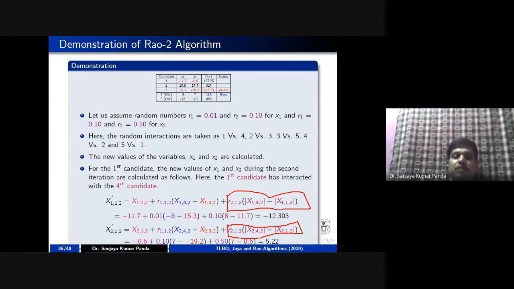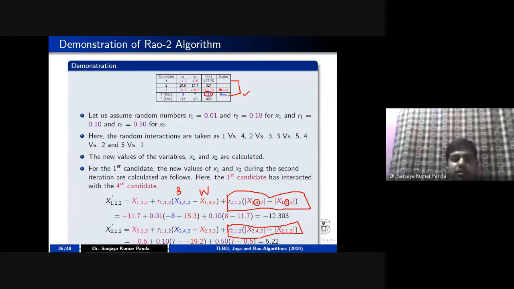In the first part, you have to go for the best solution versus the worst solution, right? So it is -11.7, and the difference between -8 and 15.3, right? And out of this 1 and 4, which one is best? 4 is the best solution. If you check their fitness values, the best fitness value is for population number 4, but the fitness value of 1 is not better. That's why the formula is 4 minus 1. You can see the index here is 4, and here the index is 1, right? And 2 indicates the second iteration. The last value in all the variables is 2. 2 indicates the second iteration, right?